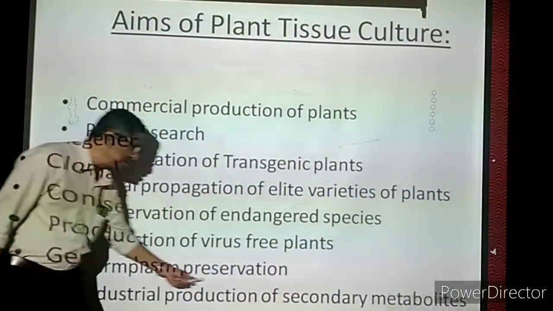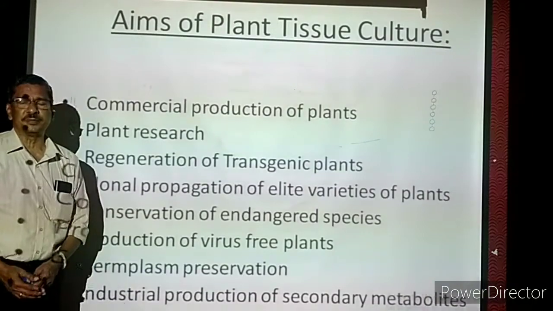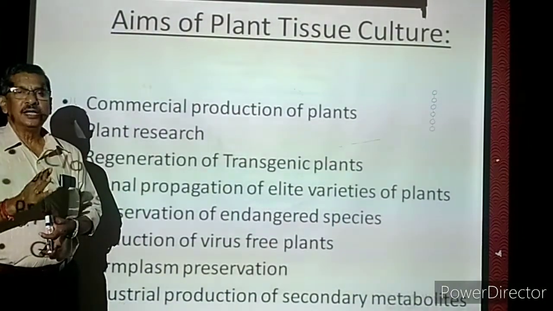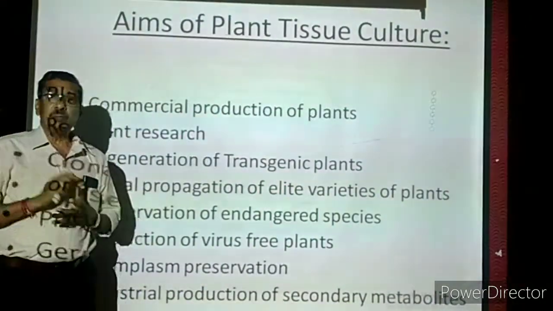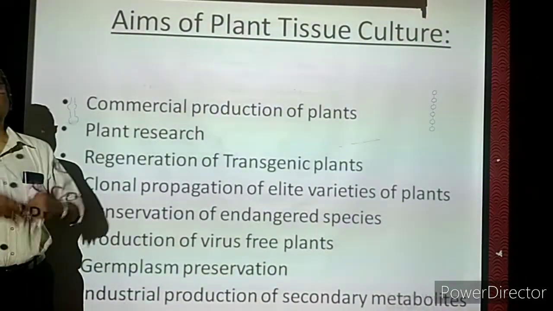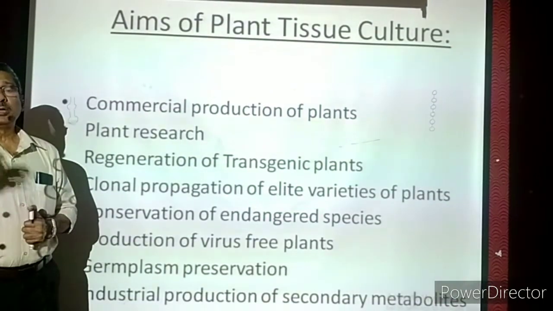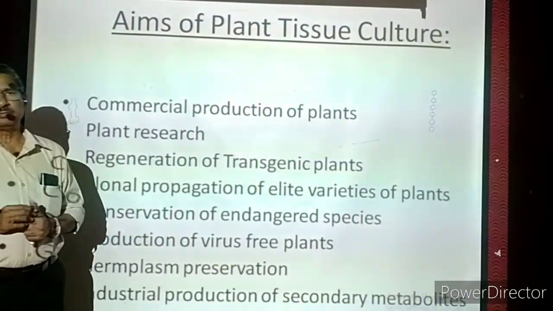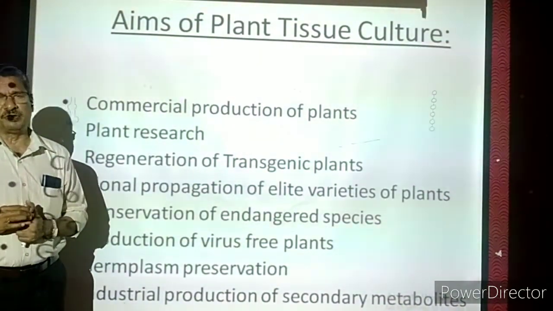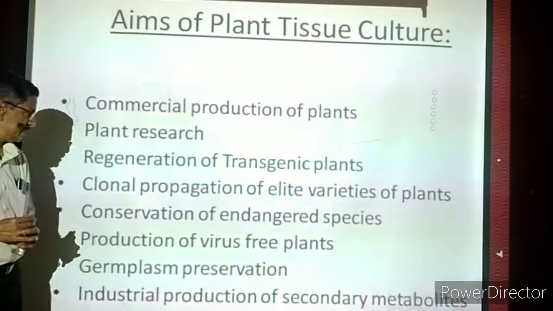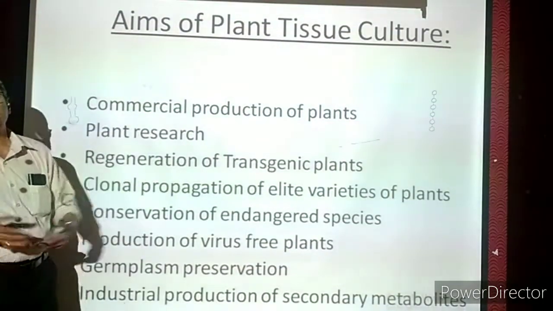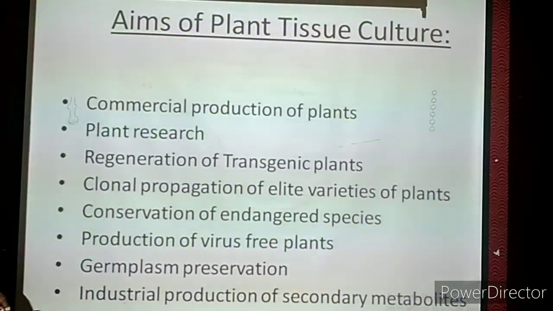Germplasm preservation. Preservation means conservation. What is the meaning of germplasm? Actually, if you take one plant, two types of cells will be there: somatic cells and reproductive cells. Now the reproductive cells are called germplasm. In the higher plants, what are the normal reproductive cells? The pollen grains produced by the anther are male reproductive cells. The ovules present in the ovary of the flower are called female reproductive cells. Now they are called germplasm. They have to be conserved. They can reproduce very well. So the conservation of germplasm.